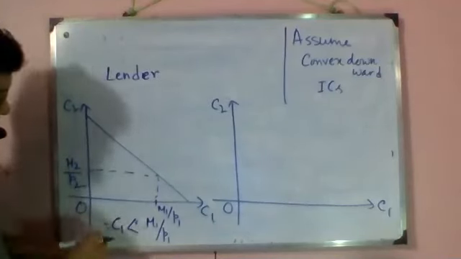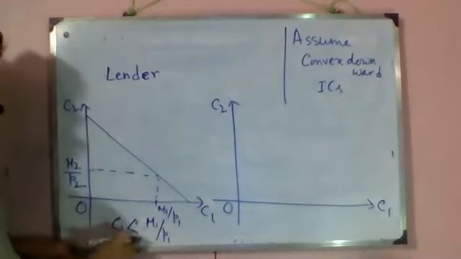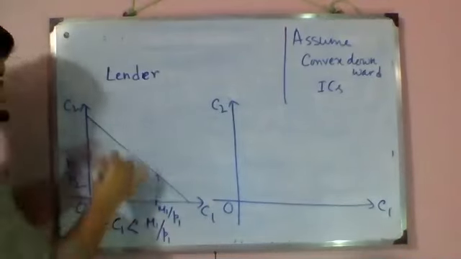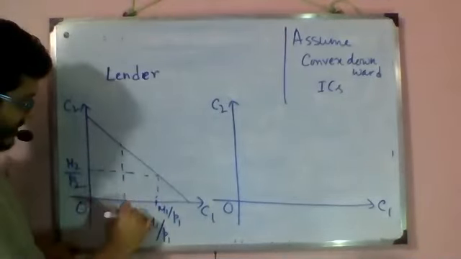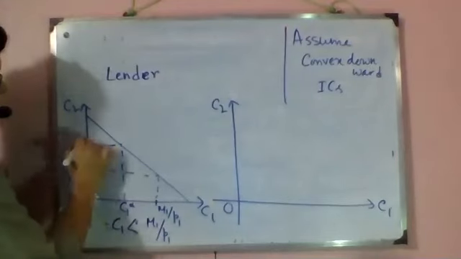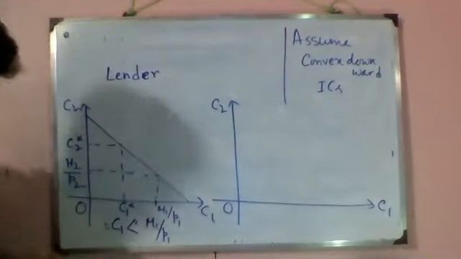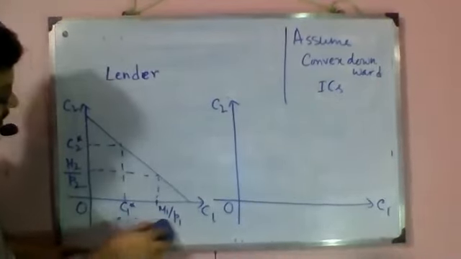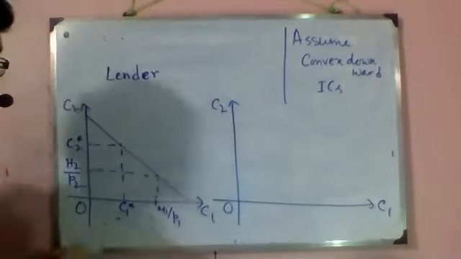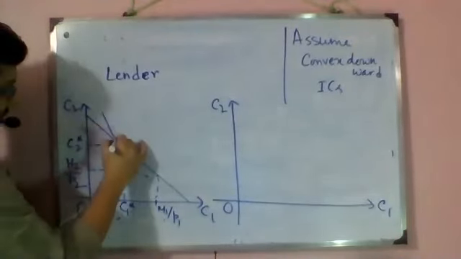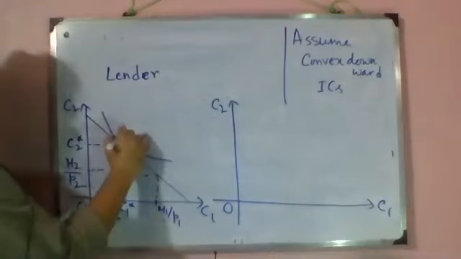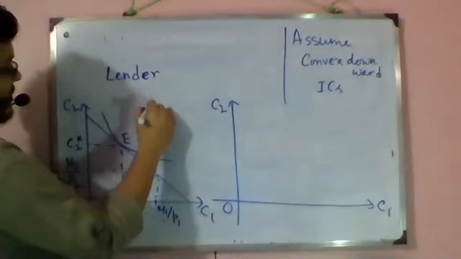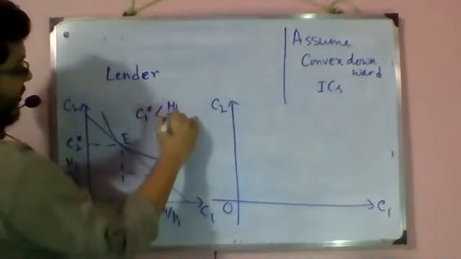Okay, I'm saying it again. Since for a lender, C1 is less than M1 by P1, we are taking M1 by P1 close to the extreme point. Okay, now we know that our C1 star will be here and our C2 star will be here. So we now have our diagram. And just to tell you the trick, at last we'll draw the IC. Okay, so the equilibrium of a lender, and I have successfully shown it because C1 star is less than M1 by P1.